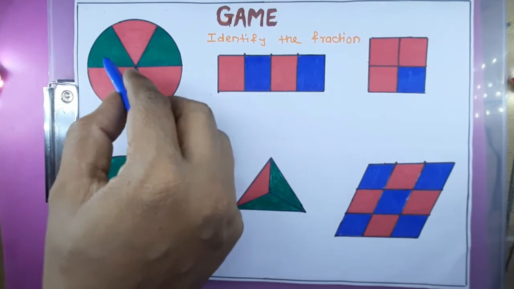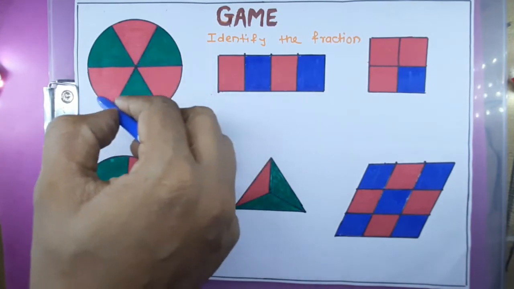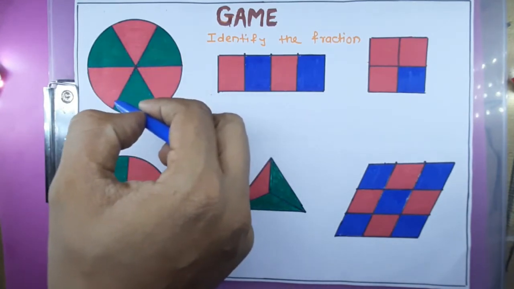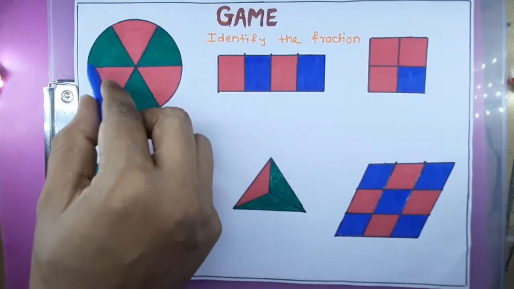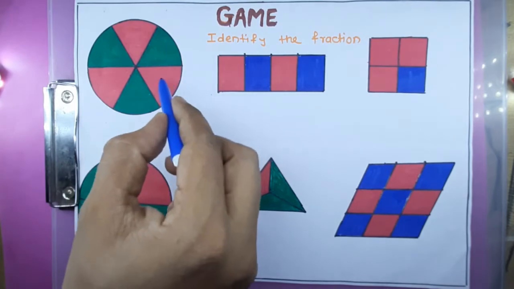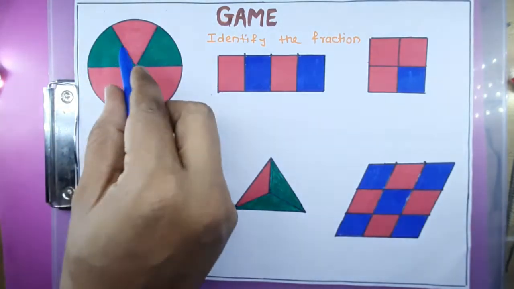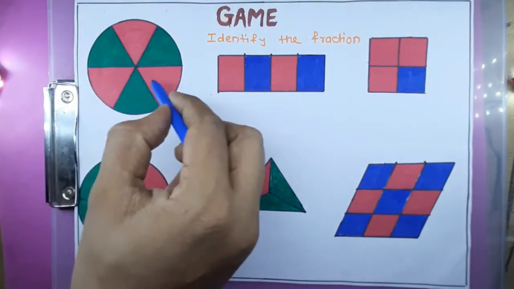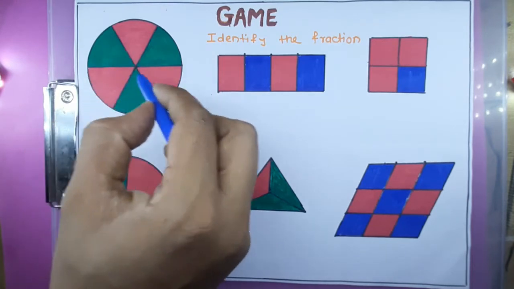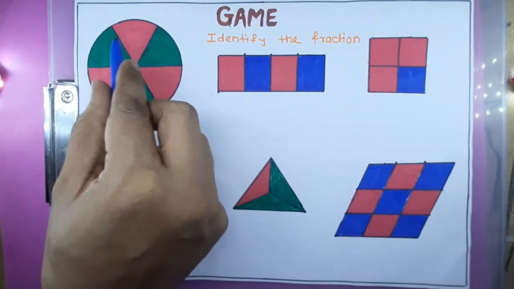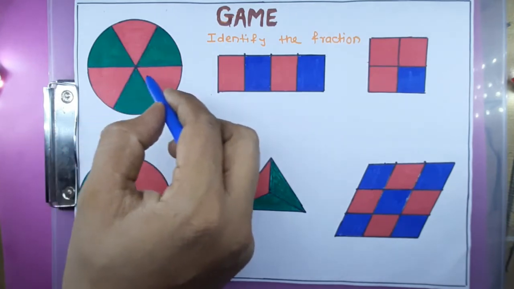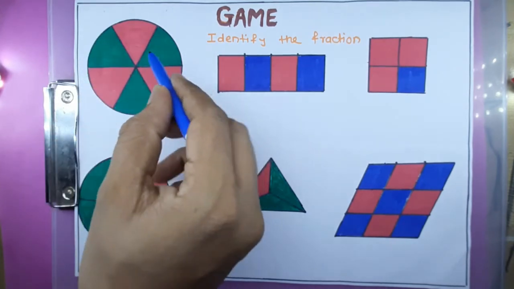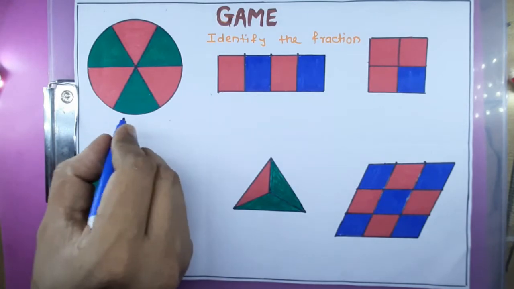So here, total parts, right? First you have to count how many parts are there. So 1 2 3 4 5 and 6. So total 6 parts are there. Out of 6 parts, 3 parts are red, because we are writing for red color, so we will consider only that. So 3 parts are red out of 6 parts. So this fraction I will write as